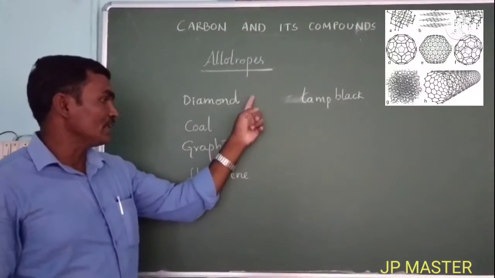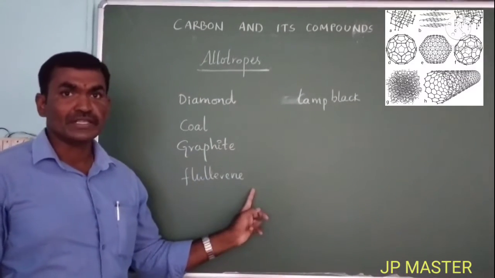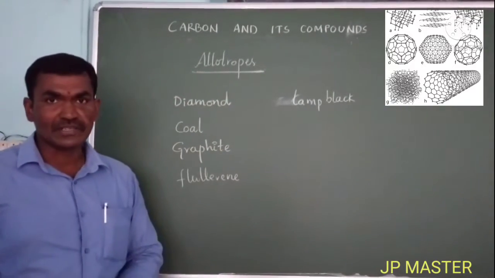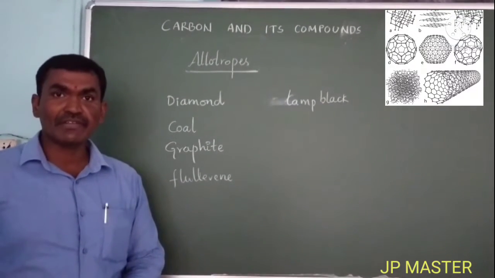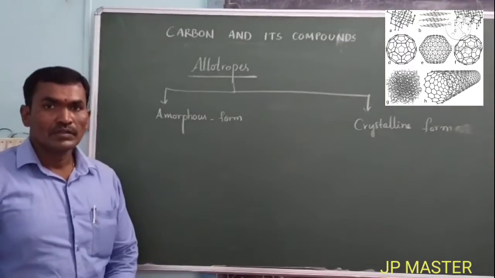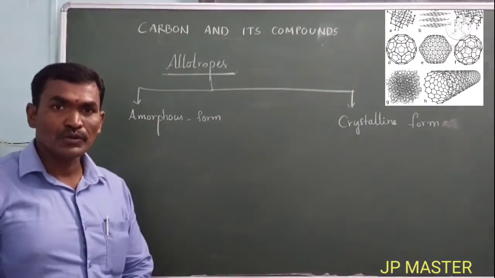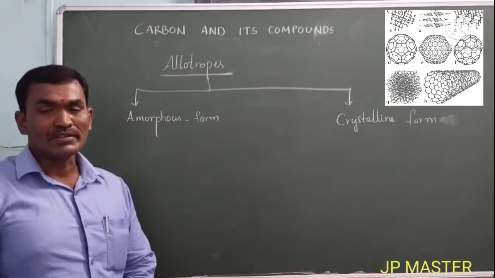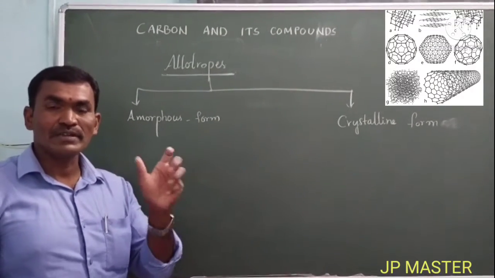So all these are chemically carbon compounds. All are made with carbon only. Internally, completely carbon elements are there. So when one element can exist in two or more physical forms but having the same chemical properties, they are called allotropes. So diamond, see how shining and very strong in nature. Do you know that diamond internally contains only carbon? Completely carbon. There is no other element. Diamond is made of carbon.